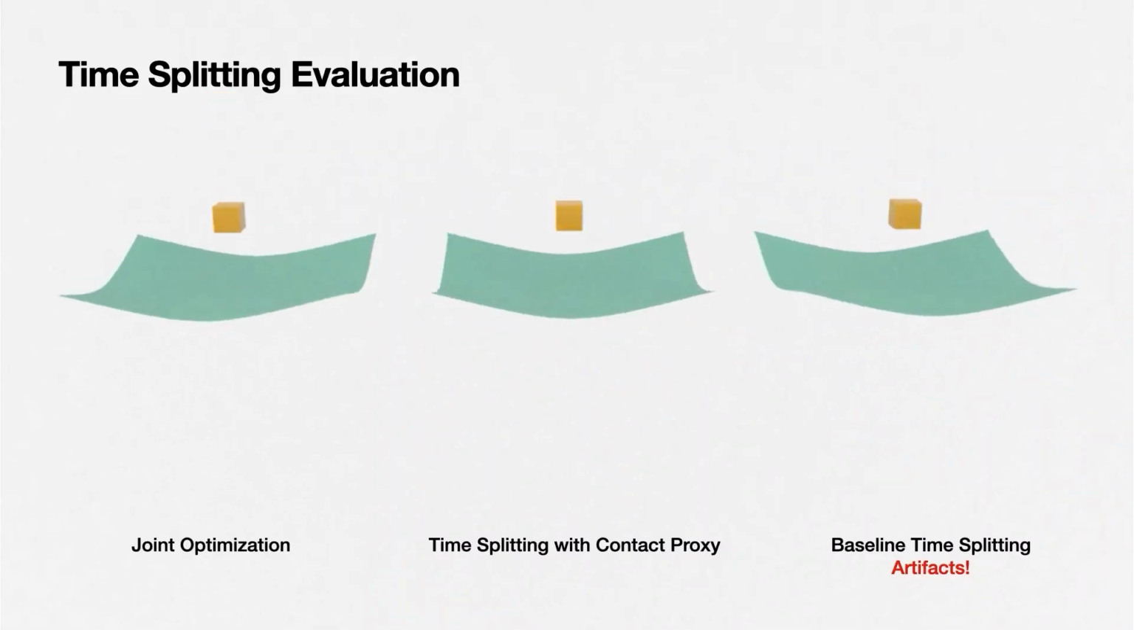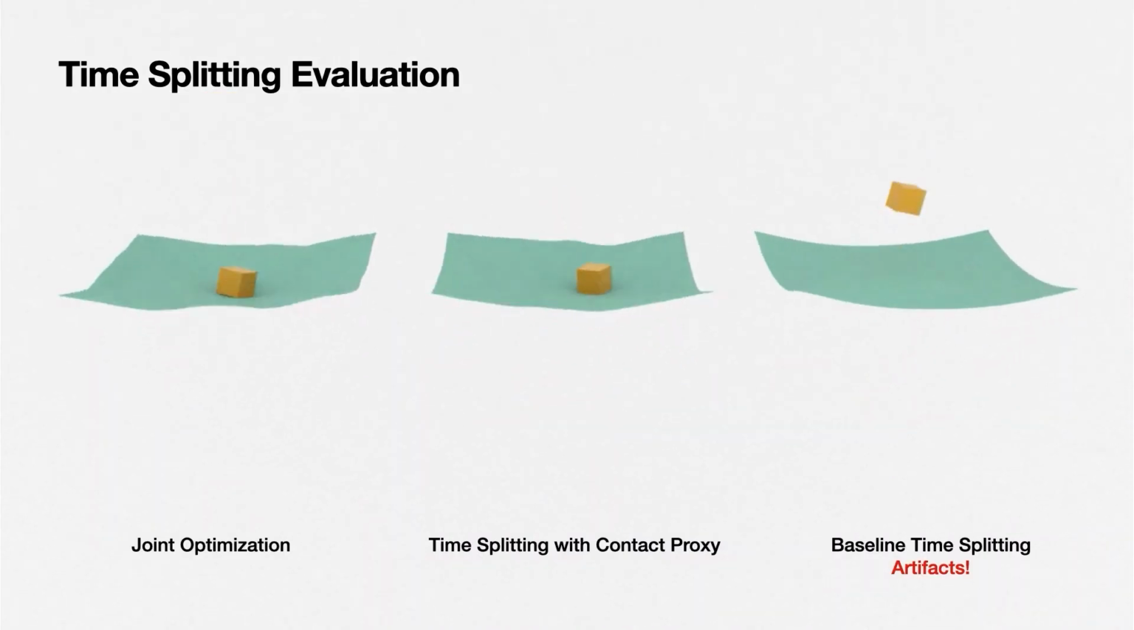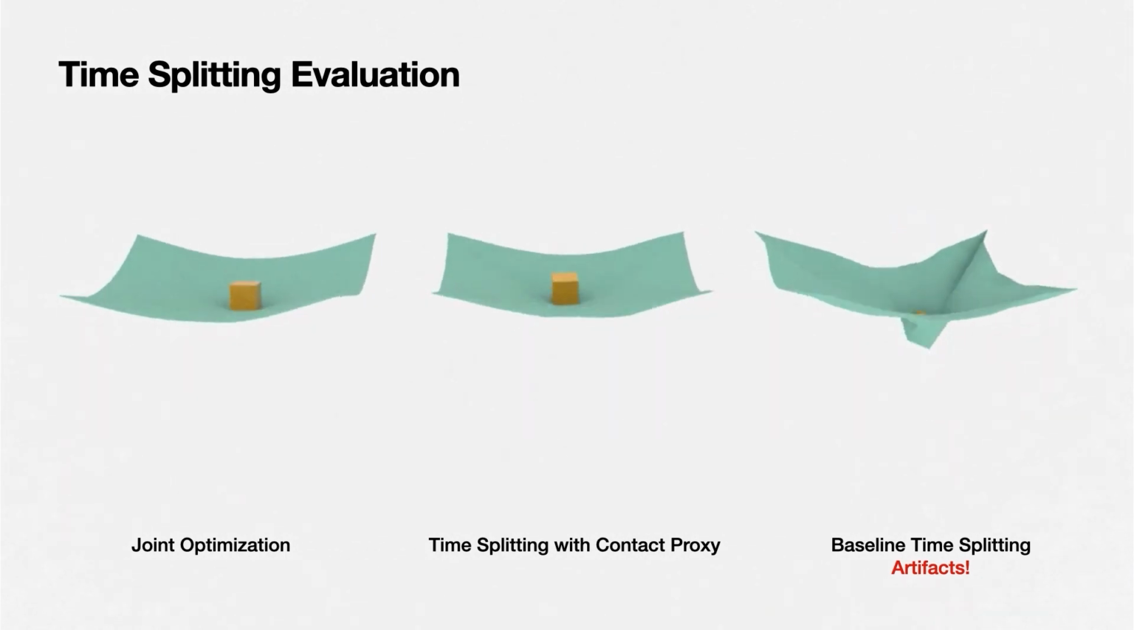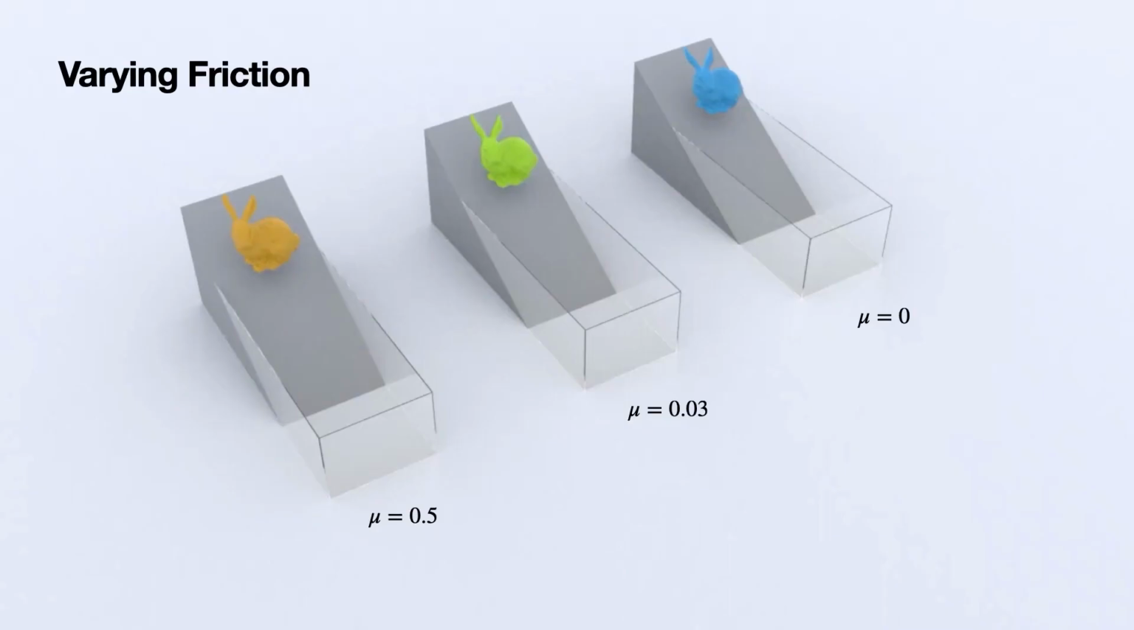Similarly, our contact proxy also allows us to robustly separate elasticity from contact potential energy. Our method also supports adjustable boundary friction between solids and fluids.